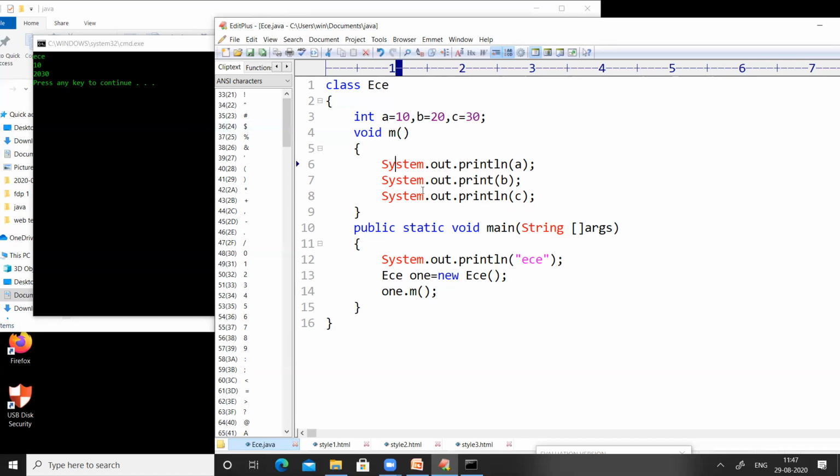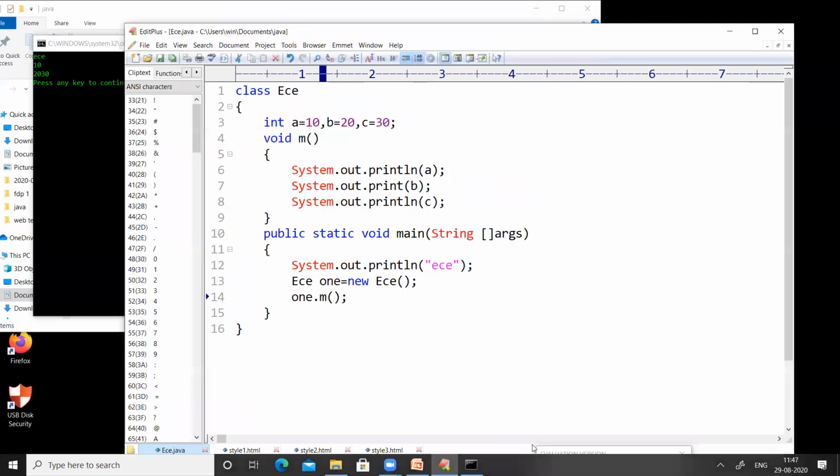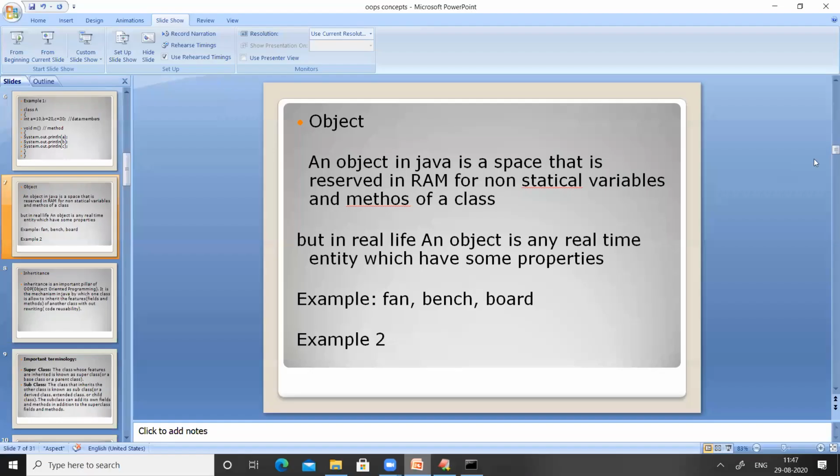Right? So by writing this statement we have created an object for ECE. That brought the non-static variables A, B, C and the non-static method M into the RAM. Only by bringing them into the RAM are we able to execute them. So this is how we can define a class, create an object, and call the methods based upon the object. So with this, I'm going to close today's session.